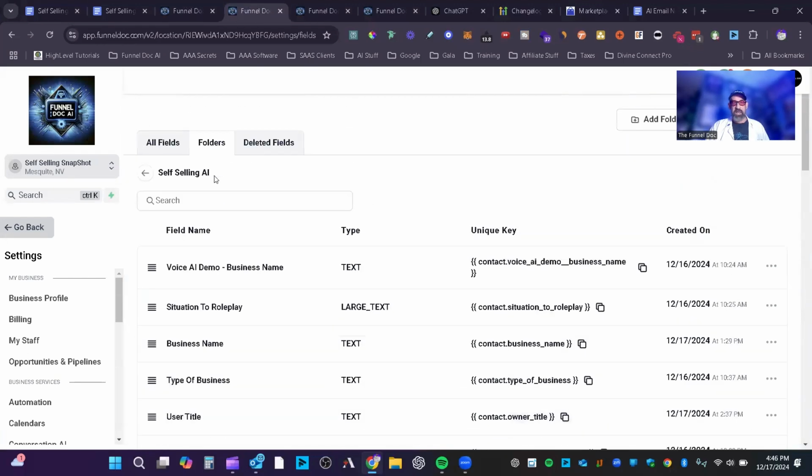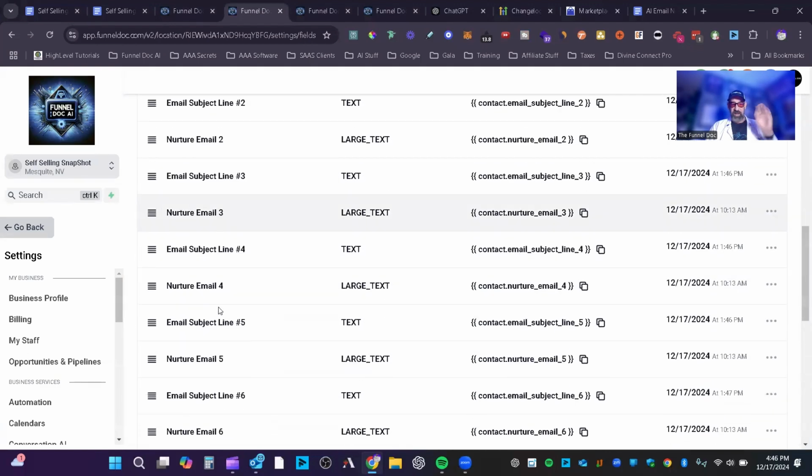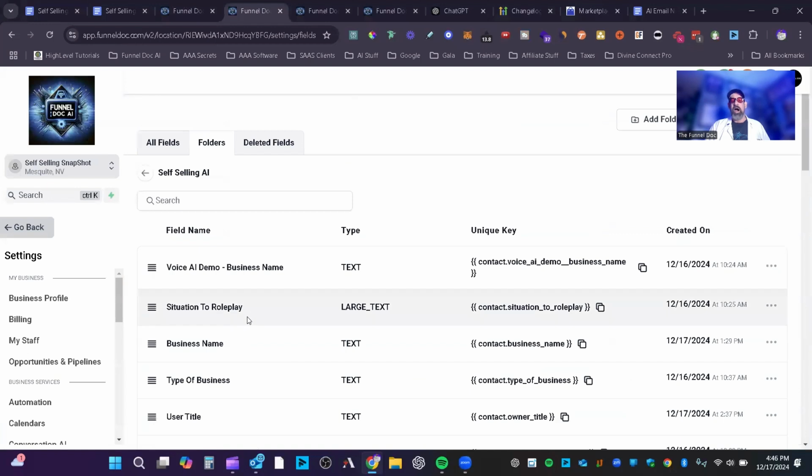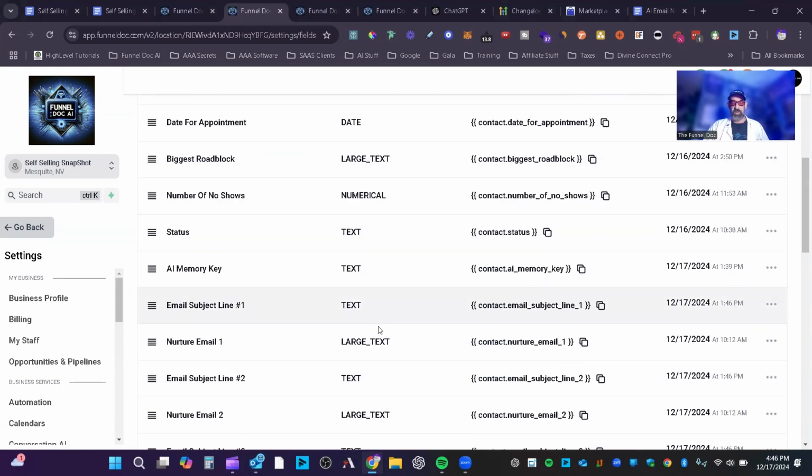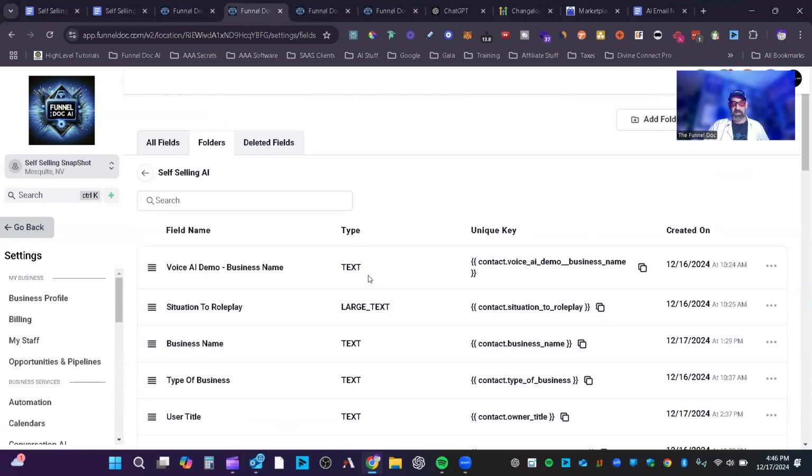The next thing is, in the folder, I would make your self-selling folder. These are just all the custom values I said. You see that they're all made. They did change recently that you can use numbers for custom fields. You used to not be able to use anything but text fields. So now you can use custom fields as well. So just be aware of that. So we've got everything set up in here.